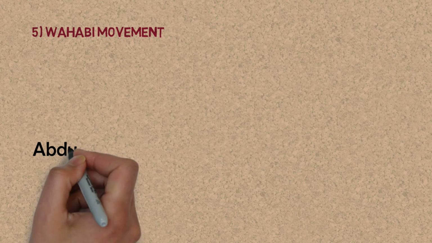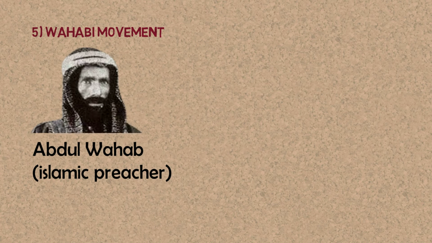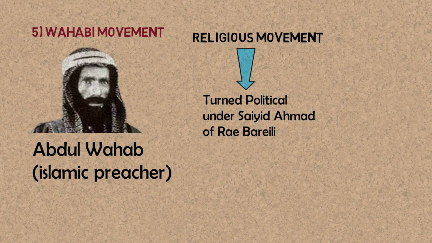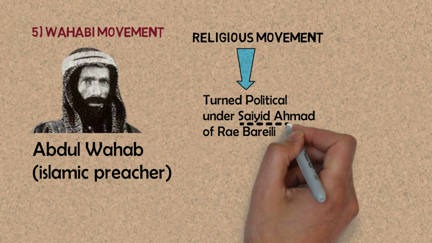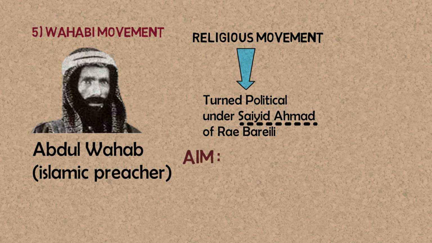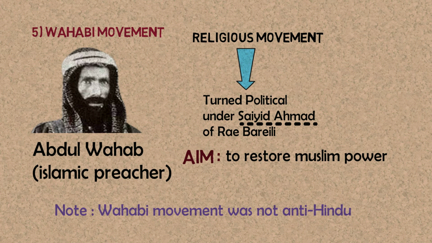The next was the Wahabi movement. The Wahabi movement was named after Abdul Wahab, an Islamic preacher. It took a political turn under Sayyid Ahmad of Rai Bareli. Their aim was to restore Muslim power by fighting the British and the Sikhs. Now please make a note that even though they wanted to re-establish Muslim rule, the Wahabi movement was not anti-Hindu.